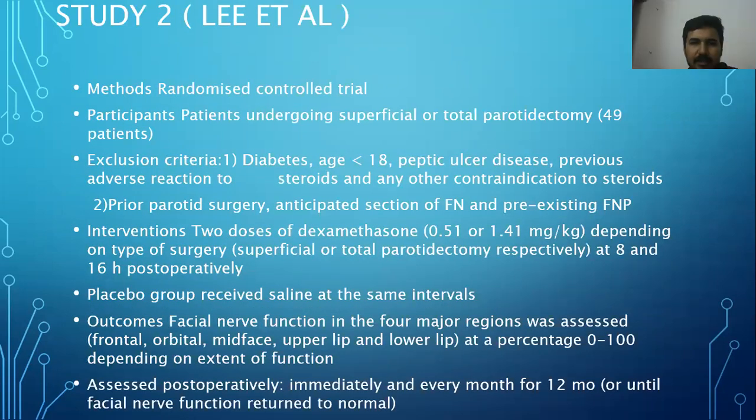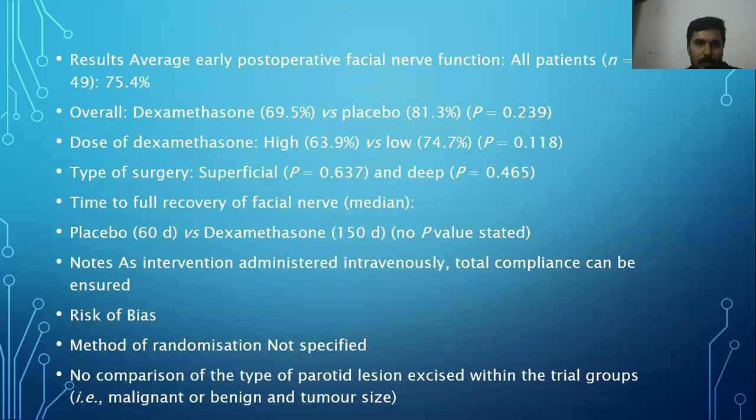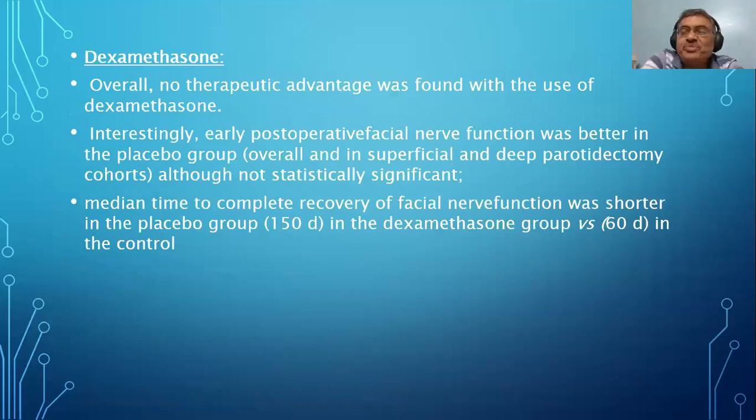The next is a similar study, but it is based on dexamethasone. They gave a higher dose and a lower dose of dexamethasone, 0.51 mg per kg and 1.41, depending upon the type of surgery, superficial or total parotidectomy. They also wanted a similar result. The time to full recovery of the facial nerve was 60 days in the placebo group versus 150 days with dexamethasone. Okay. So placebo is better.